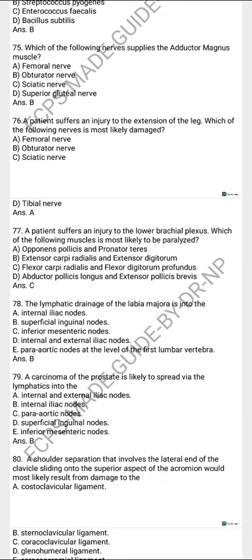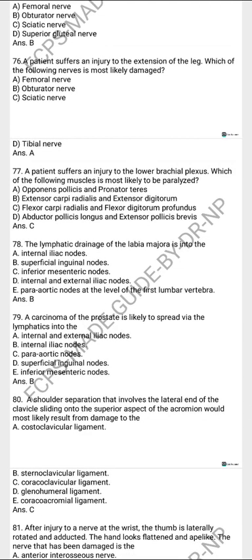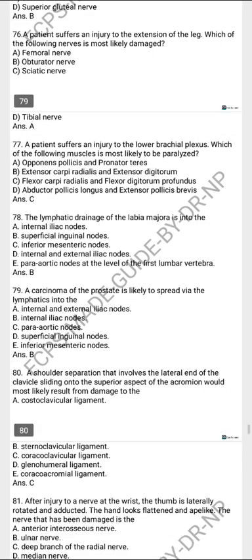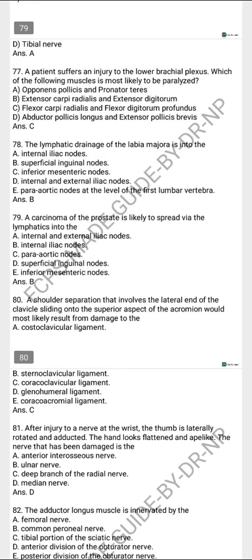The patient suffers an injury to the lower brachial plexus. Which of the following muscle is most likely to be paralyzed? Flexor digitorum profundus. The lymph drainage of the labia majora is the superficial inguinal lymph node. The carcinoma of the prostate is likely to spread by the lymphatics into the internal iliac lymph nodes.